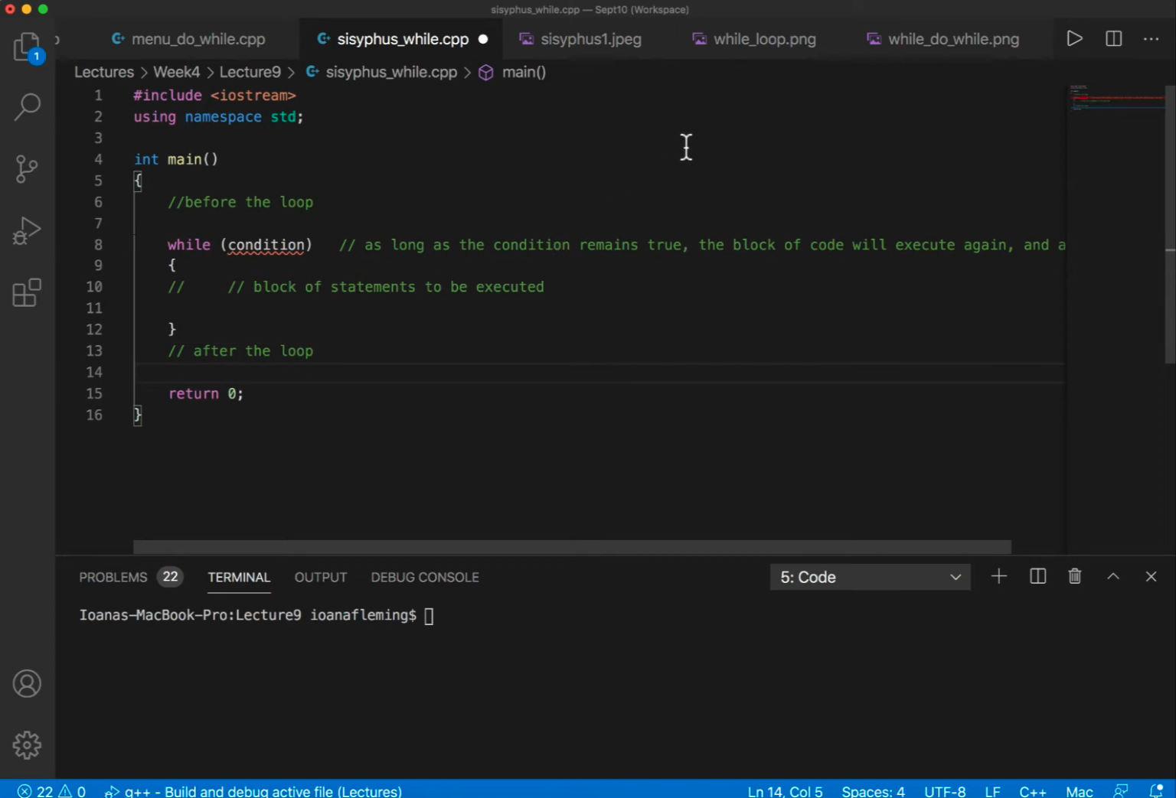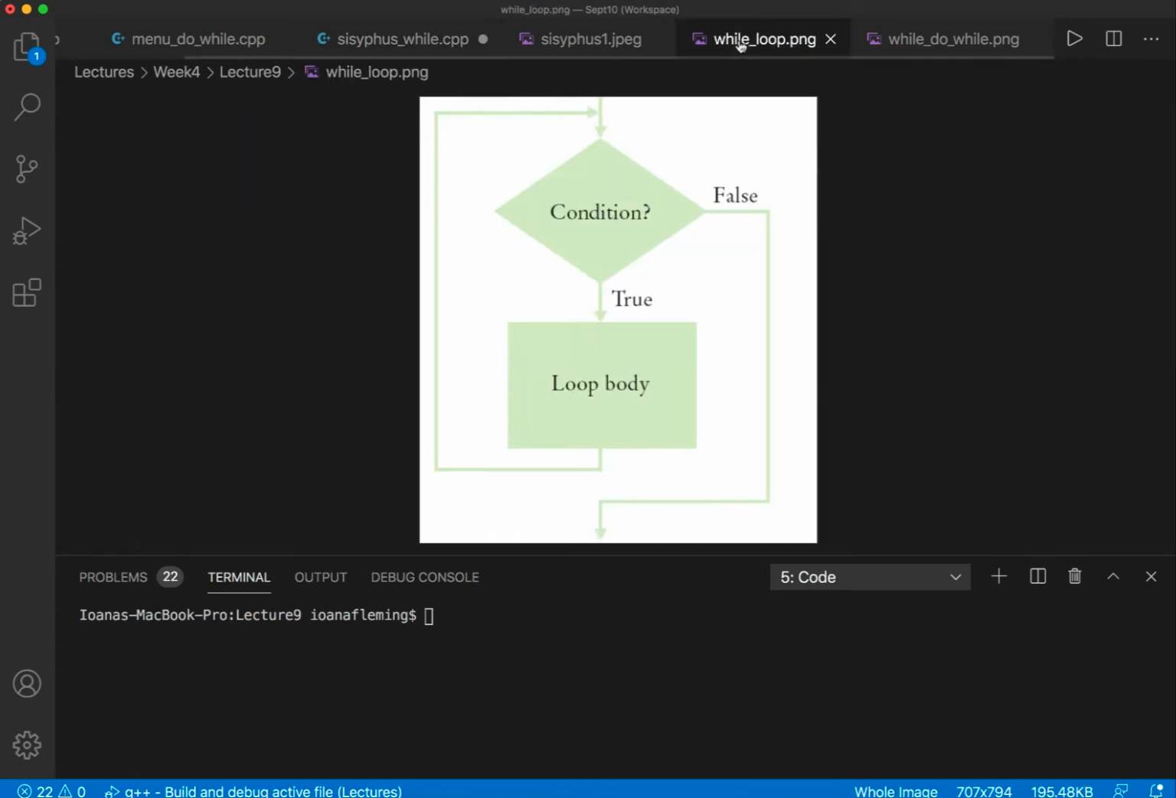We can also take a look at the flowchart, which basically shows the same thing. We have some code here before the while loop. When we arrive at the while loop, we evaluate the condition. If the condition is true, we execute the loop body, and then we go back up here and evaluate the condition again. If it's true, we do the loop body, and we keep going like this until at some point the condition is false. When the condition is false, we arrive down this path and follow with whatever is after the loop body.